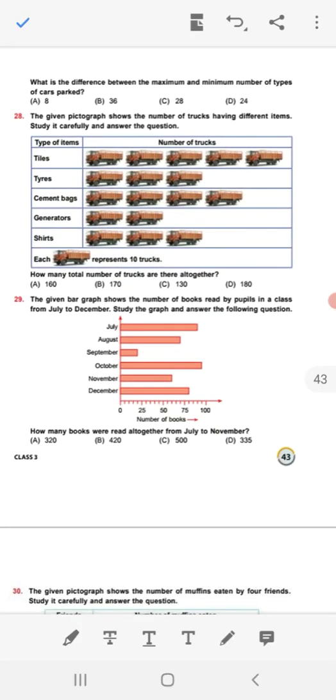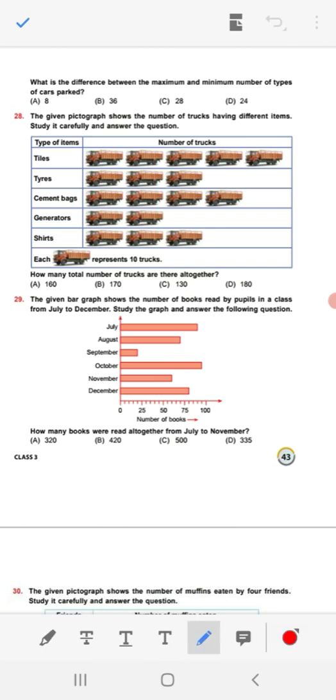Here is also a pictograph. What is the question? The given pictograph shows the number of trucks having different items. Study it carefully and answer the question. Types of item is given: tiles, number of trucks. Here first we will count the number of trucks and see each truck represents 10 trucks. So how many trucks here? For tiles, 1, 2, 3, 4, 5. 5 multiplied by 10, 50. 50 total trucks.